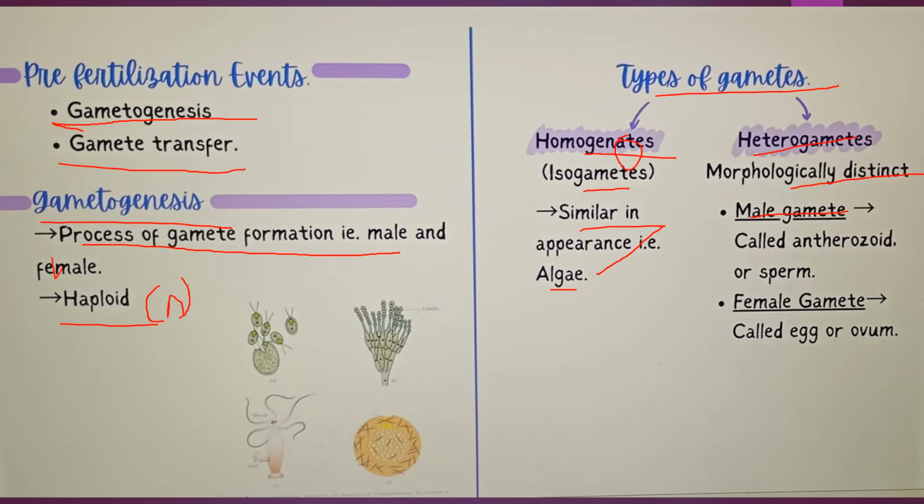Homogametes means the gametes are almost similar in their structures, the same. In heterogametes, they are morphologically distinct. Example, male gametes are called antherozoids or sperms. Female gametes, egg or ovum. We can take the example of human beings. The male gamete is totally different from a female gamete.